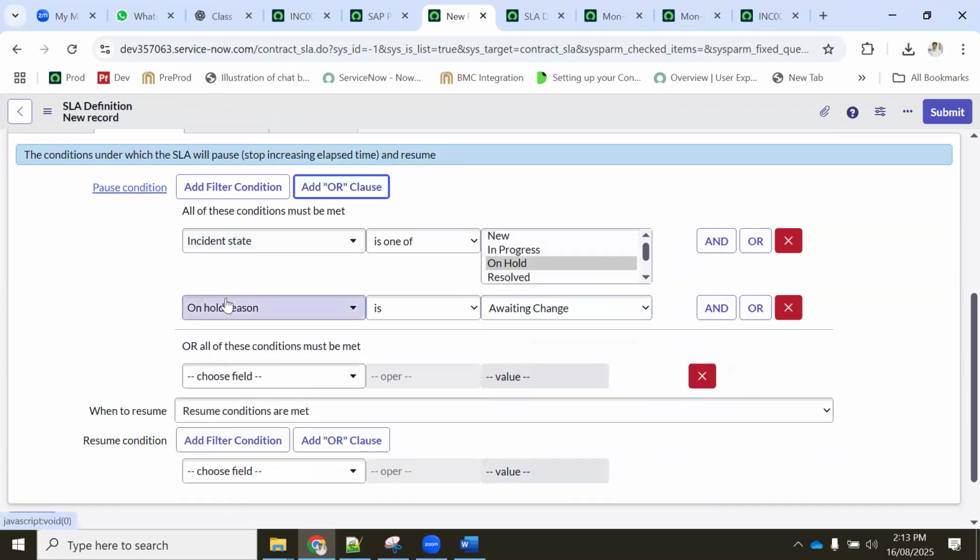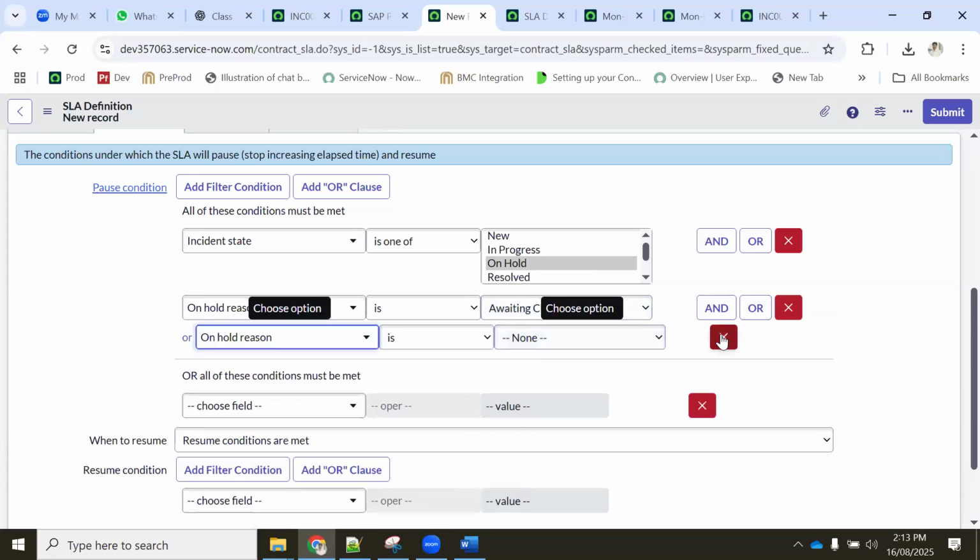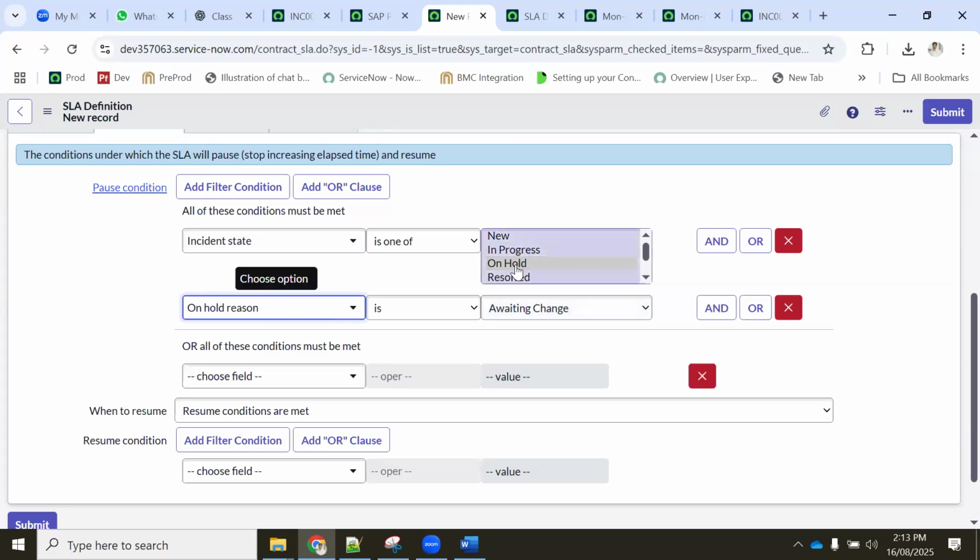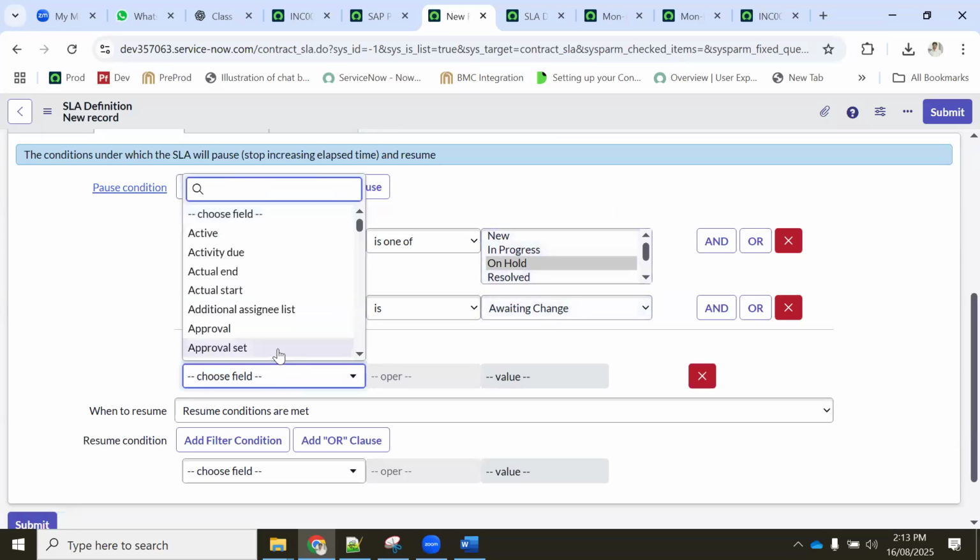Why? Either this or this. Now, this or is different from this or. Why? This is either awaiting for change or awaiting for caller only, it will get, correct? So now I wanted to have on hold or awaiting for caller.